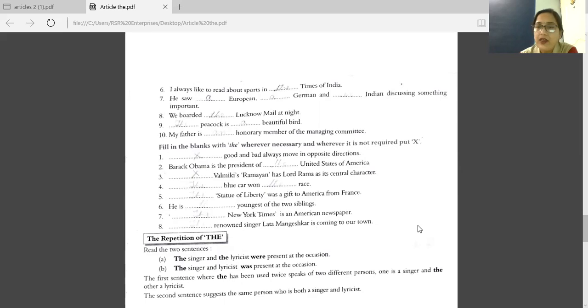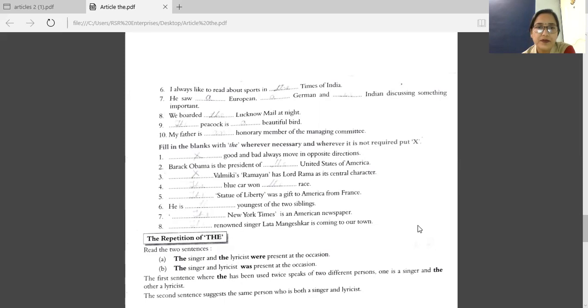We read just now that with Ramayana, you will write the. But if Valmiki, the proper noun, the name of that writer, is given there, in that condition you will not write any article. So put a cross there.